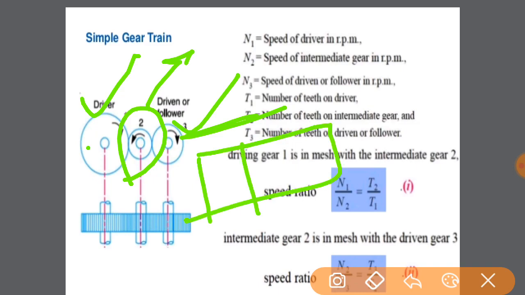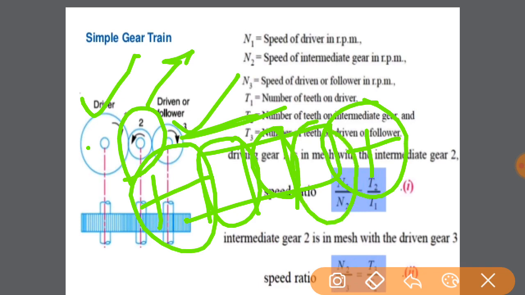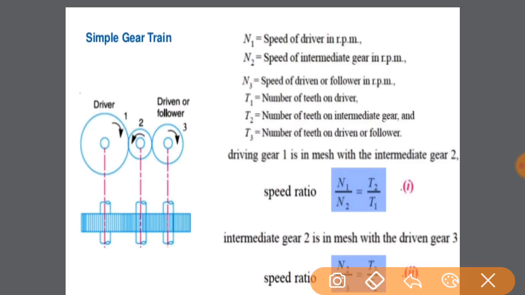The intermediate gears are used when there is a distance between the driver and driven gear, and the shafts are not so close that the individual gears can transfer the motion. In that case we use intermediate gears.